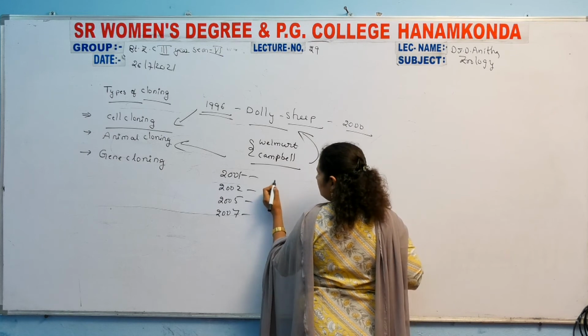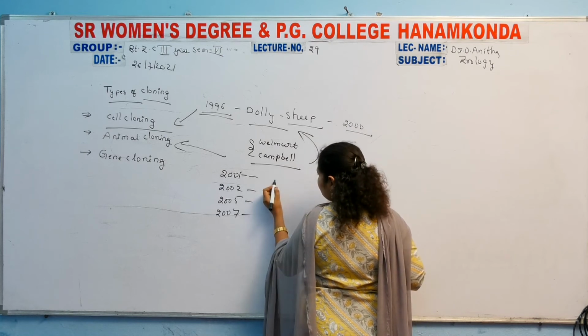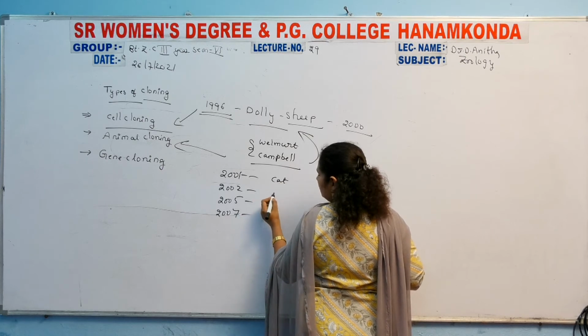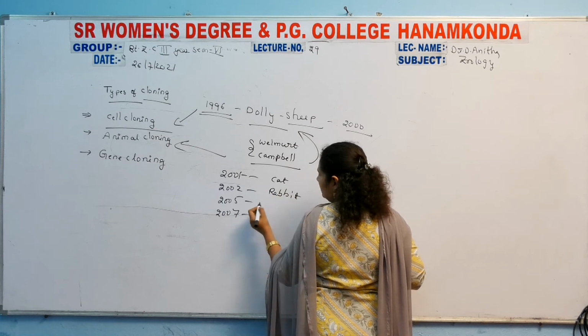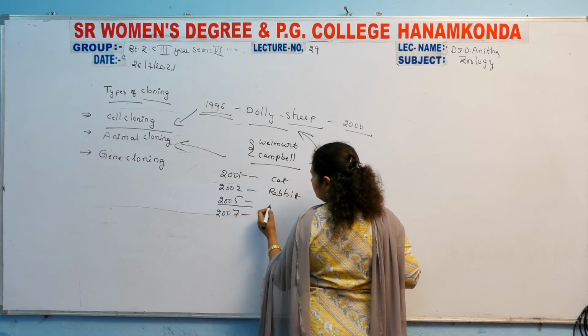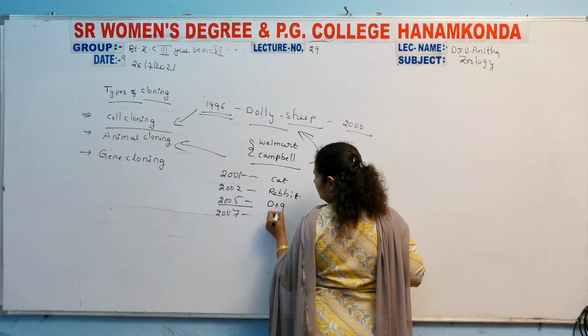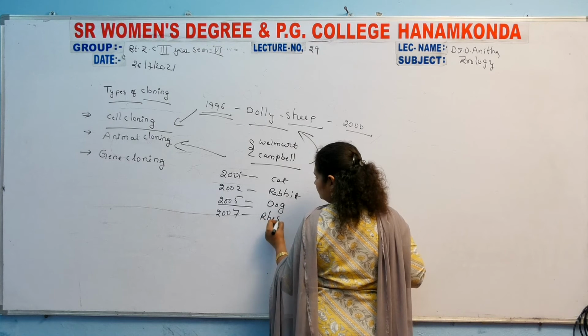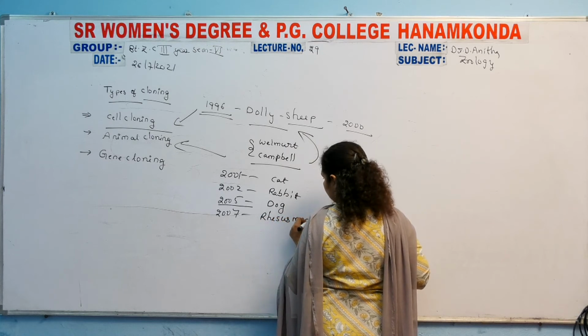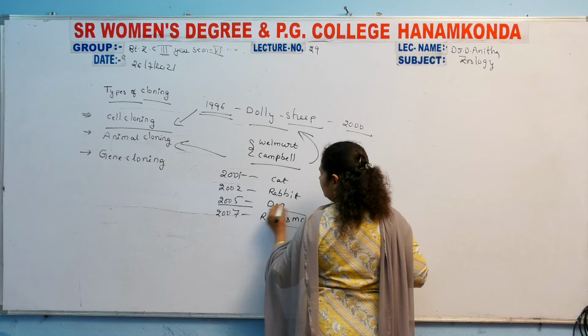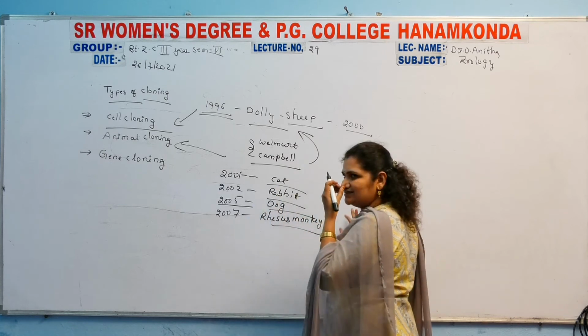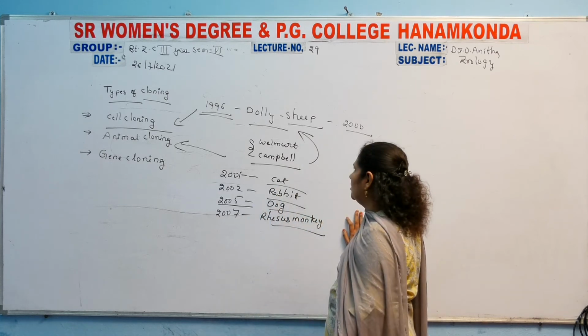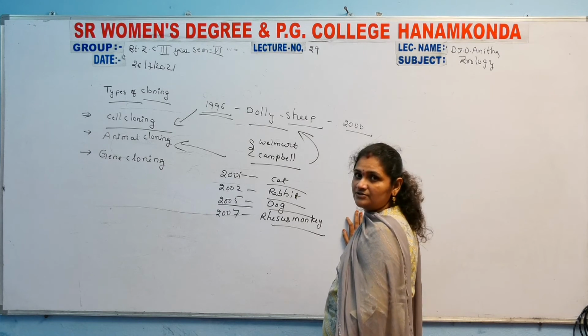Firstly, a cat in 2001, a rabbit in 2002, a dog in 2005, and in 2007 the organism was a rhesus monkey. So a number of cloned organisms were formed after the formation of Dolly. In 1996, a sheep was produced.